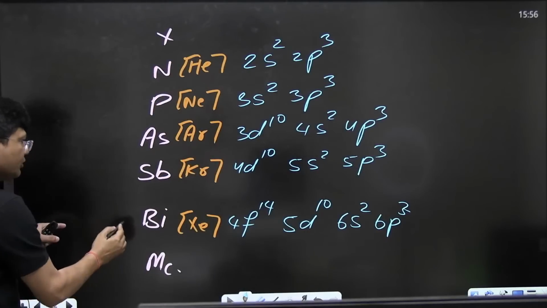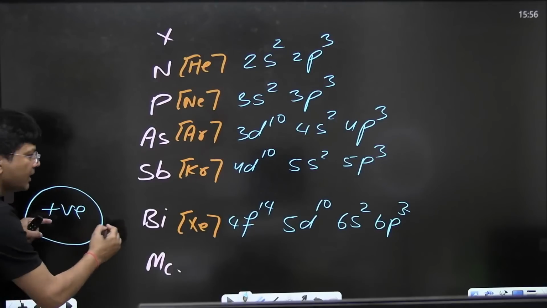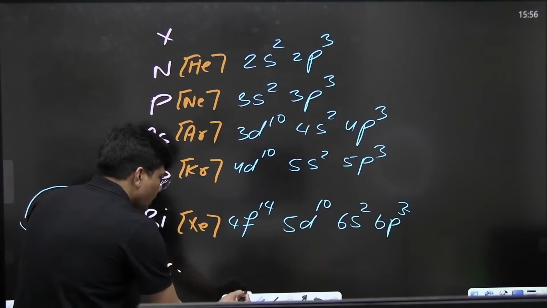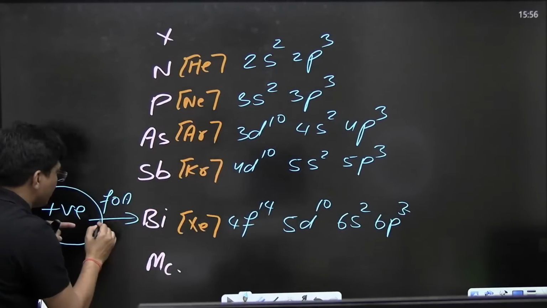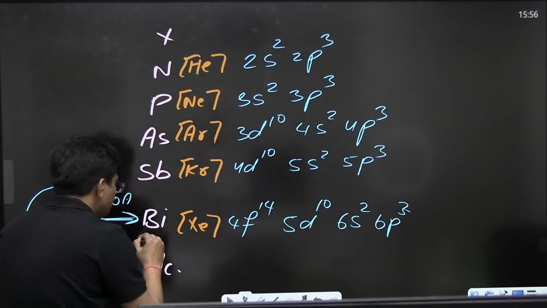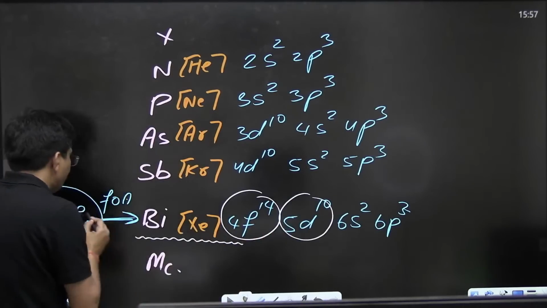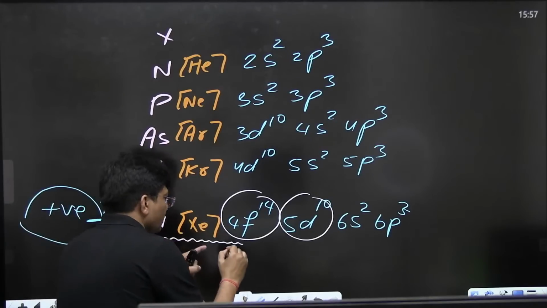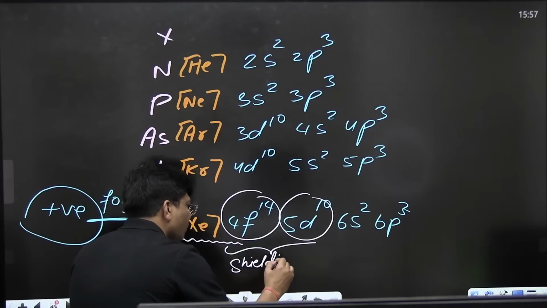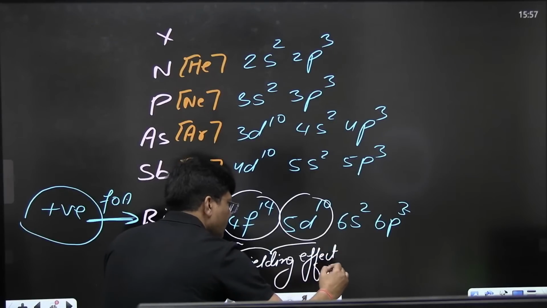Now see, its nucleus must be applying maximum force of attraction. The force of attraction will be maximum. Suppose this arrow is coming like this. They won't be able to stop this arrow. These are the diffuse subshells, and their screening, shielding effect is very, very poor. Do you remember what I have told you? Shielding effect was very, very poor.